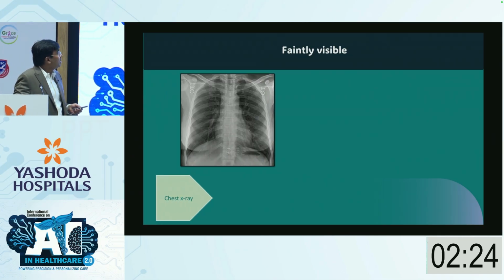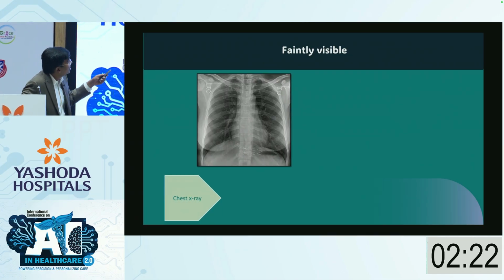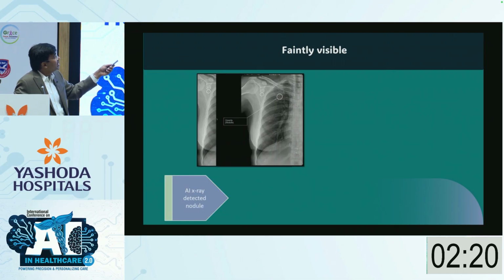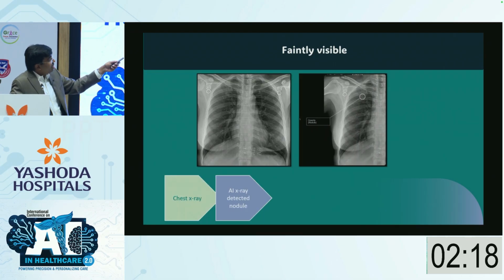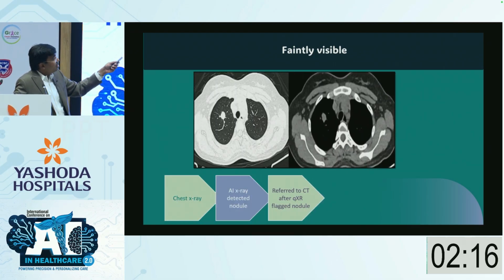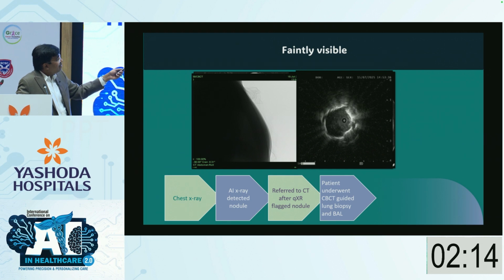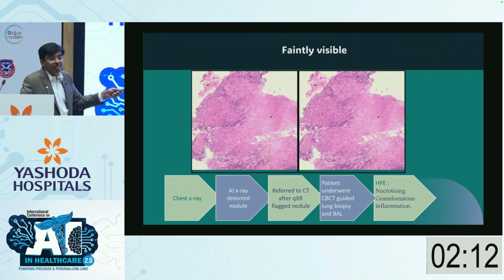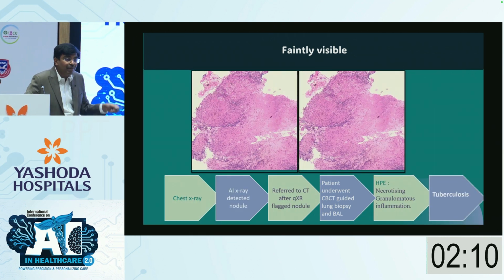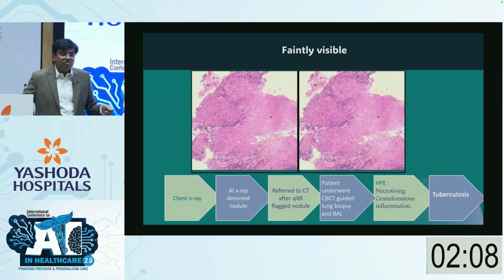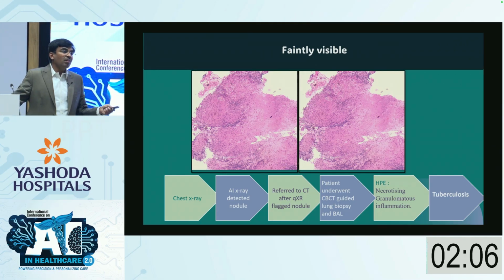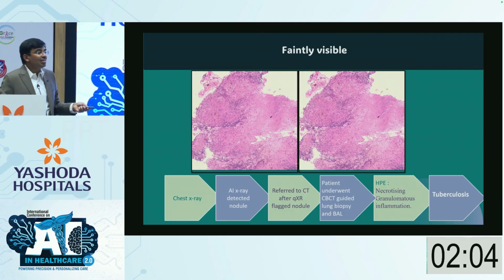Couple of other examples in the interest of time. So this is a young lady, pre-employment health checkup, X-ray was normal. AI picked up an alert, CT showed a nodule, again sampling was done, this was an asymptomatic tuberculosis. So had we not picked this thing, she would have spread the disease to a lot of other people because she stays in a dormitory.